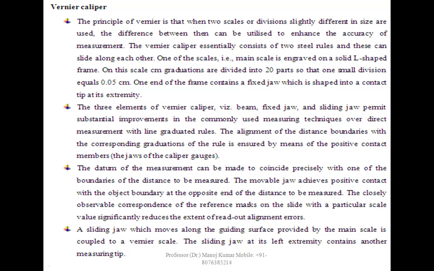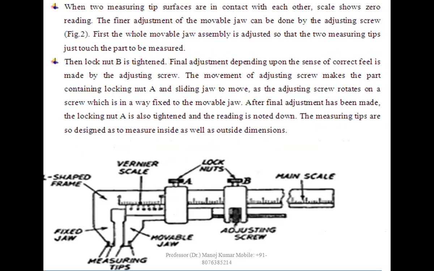A sliding jaw which moves along the guiding surface provided by the main scale is coupled to a vernier scale. The sliding jaw at its left extremity contains another measuring tip. When the two measuring tips, the figure of the vernier caliper is shown here, are in contact with each other, the scales show the zero reading.